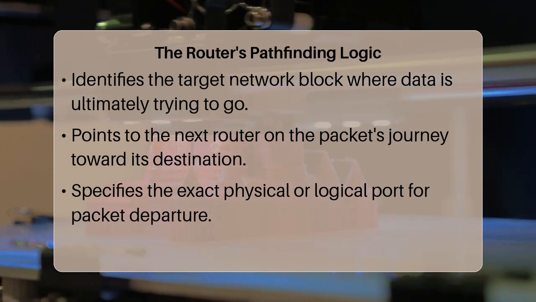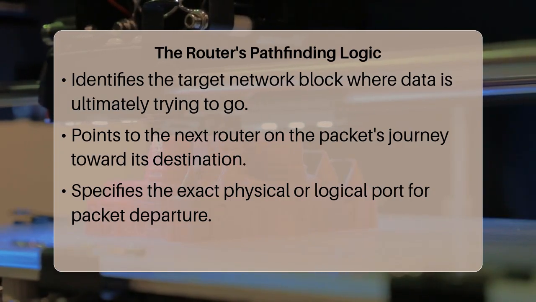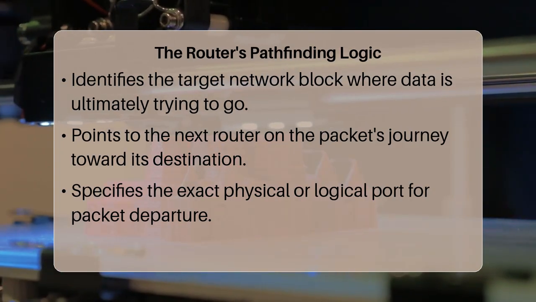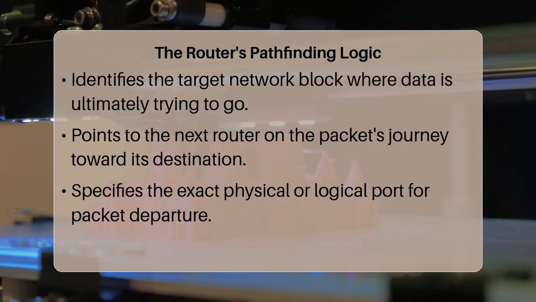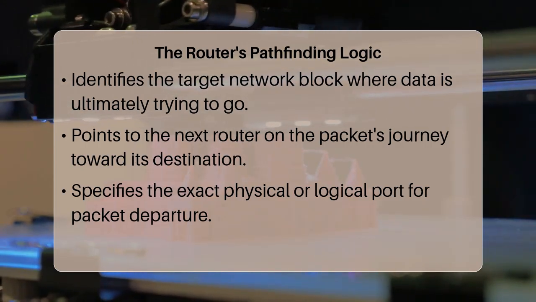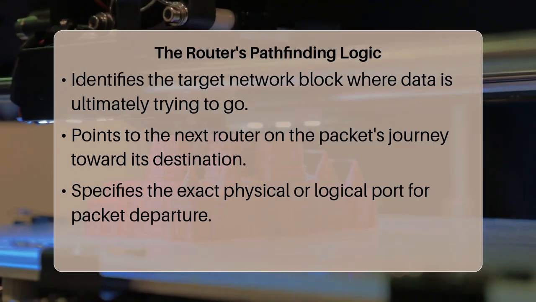The interface specifies the physical or logical outgoing port on the router that the data packet should use to reach the next hop or directly connected destination. This could be an Ethernet port, a wireless interface, or even a virtual tunnel. It is the physical exit door for the packet to continue its journey.